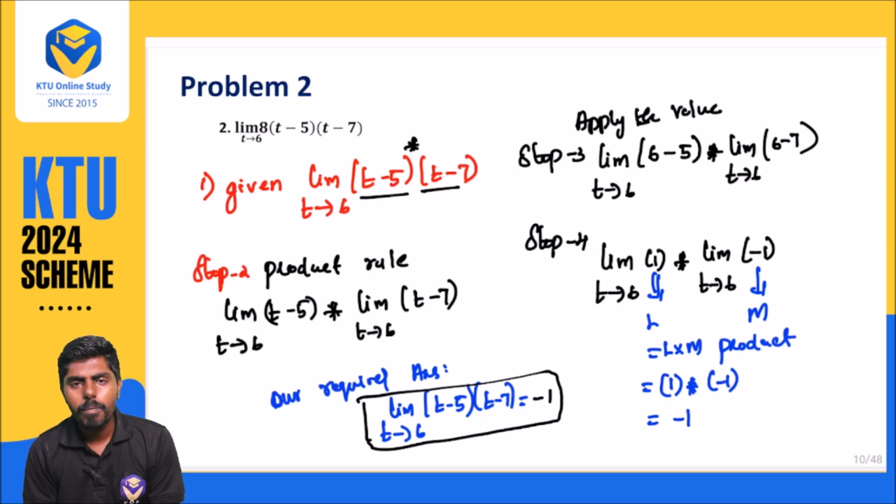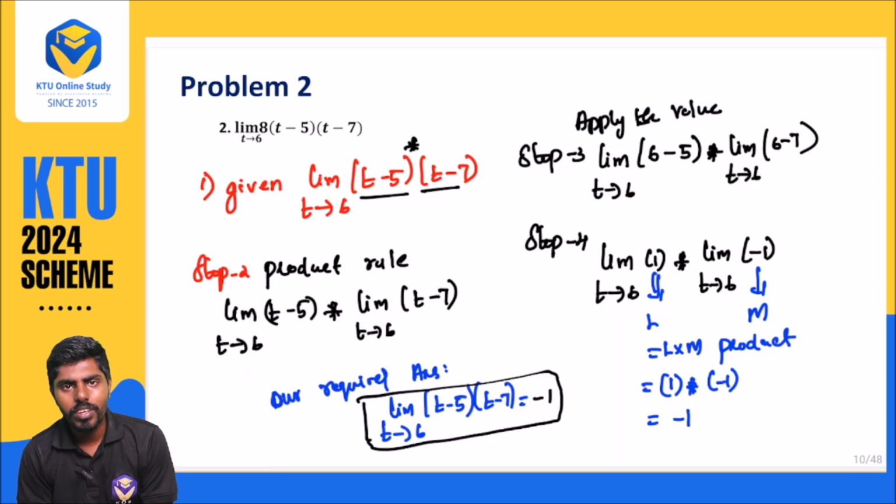So just applying the thing. You want to identify whether it is a product rule, or a division rule, or an addition rule. Then you want to identify L and M, then just substitute the value. That is what you want to know. If you do this much, you will be getting 3 marks. So from the limit, you are guaranteed a 3 mark sum.